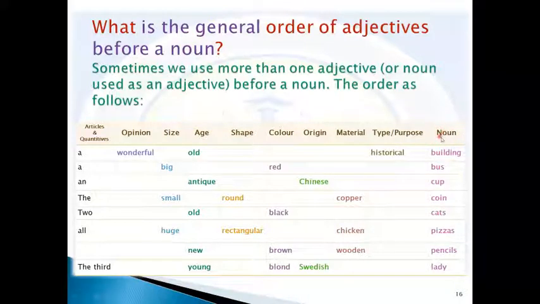So the noun is always the last word, after the adjectives. So we will find first the adjective or adjectives plus the noun. When we say articles or quantitatives, we think of articles as a, an, and the. And we know the quantitatives, like 2, 3, think of number 20. You remember them.